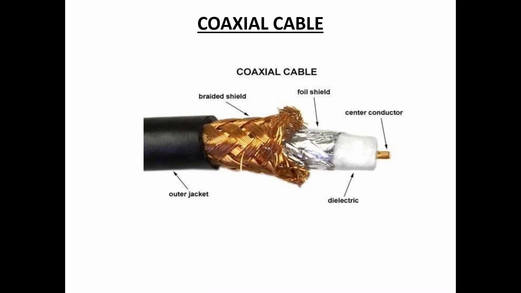So there are two types of coaxial cables, thin and thick. 10Base2 refers to thin coaxial cable, that is thin net, and 10Base5 refers to thick coaxial cable, that is thick net. In 10Base2, the 2 refers to a maximum segment length of 200 meters. In 10Base5, the 5 refers to a maximum segment length of 500 meters.